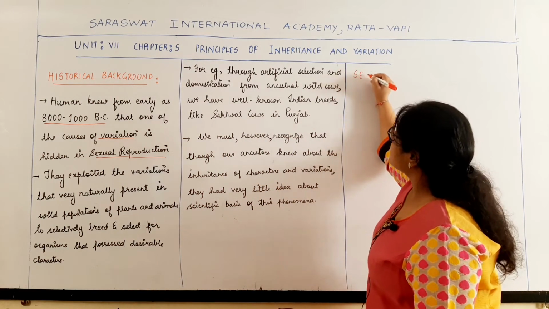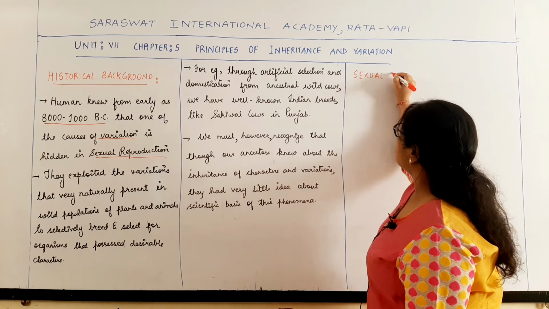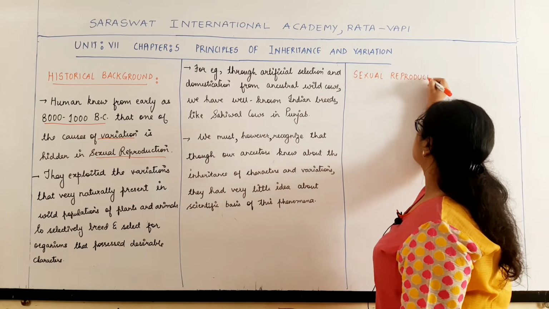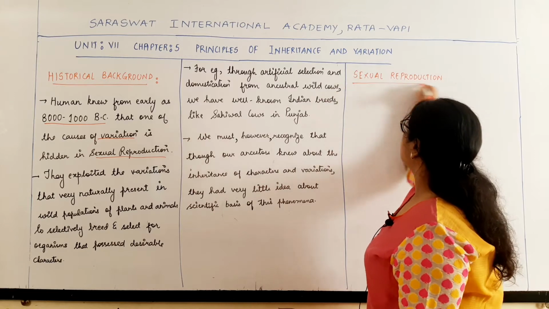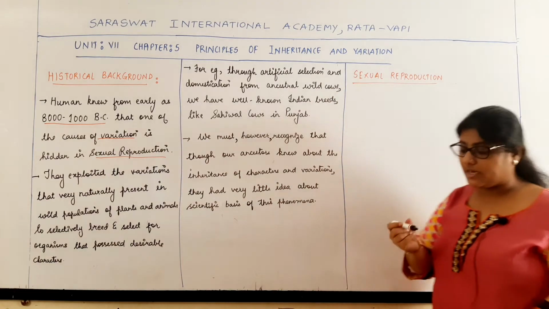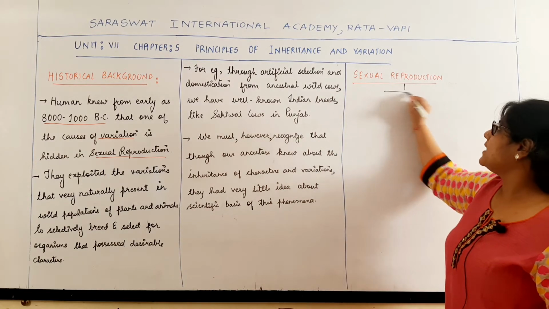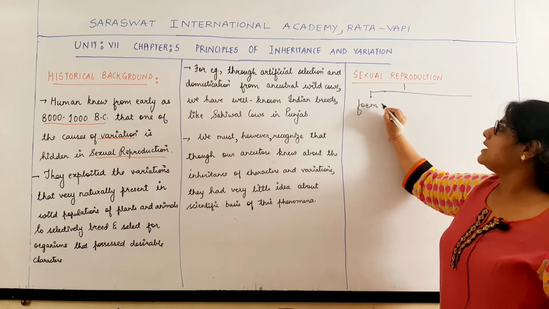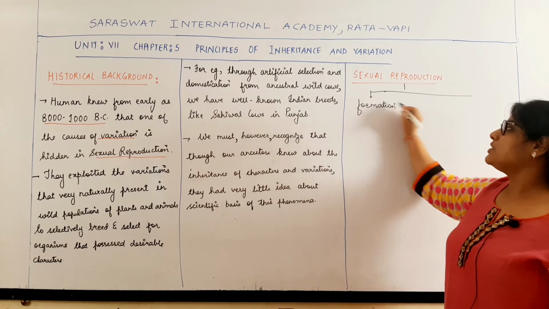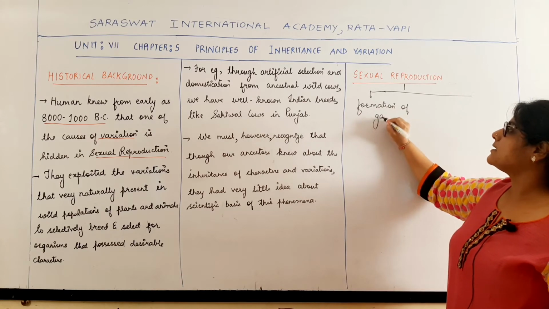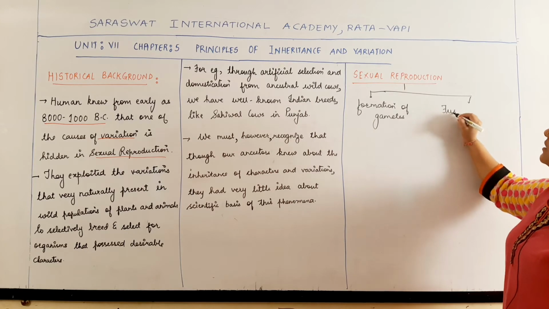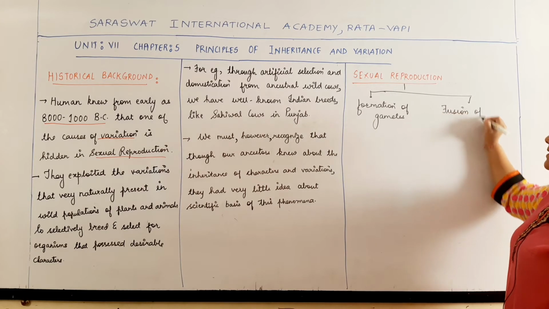Now students, we have already studied the process of sexual reproduction. So what do we mean by sexual reproduction? Basically in sexual reproduction there are two things: one is the formation of the gametes and another one is the fusion of the gametes.